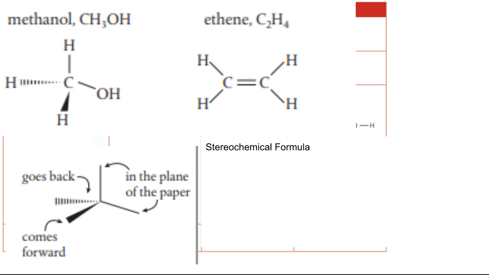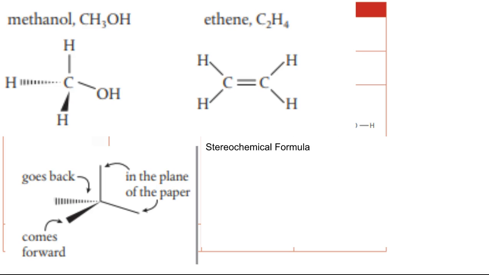But pretty much the solid lines show you the 3D geometrical shape of the compound. If we have the solid black lines, that means it's in the plane of the paper. So you're going to have to practice looking at these three-dimensionally. But the C double bonded C, these are all in one straight plane. If you were to build this in a molecular structure, they would all be in the same plane.